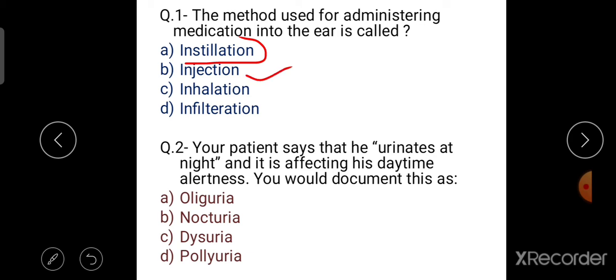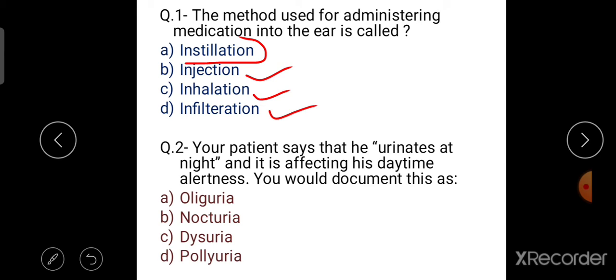Injection refers to parenteral administration of medication using a needle. Inhalation refers to administration of drugs that are gases or those that are dispersed in an aerosol. Then infiltration refers to administration of drugs that result in the drug passing into the tissue space or into cells. So the right answer is instillation.